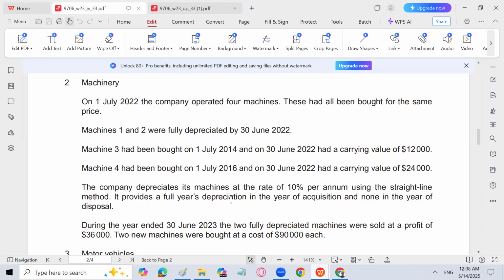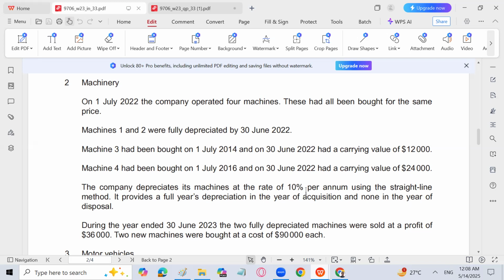Why? Because these two machines of 90,000 were purchased in the year from 22 to 23, right? And the depreciation of the machine is at the rate of 10% using the straight line method, and it provides a full year depreciation in the year of acquisition and none in the year of disposal. So we don't calculate depreciation in the year of disposal, and we calculate full year depreciation in the year of purchase. It means that the two machines of 90,000 are going to be depreciated at 10% for the whole year. That will become obviously 9,000.